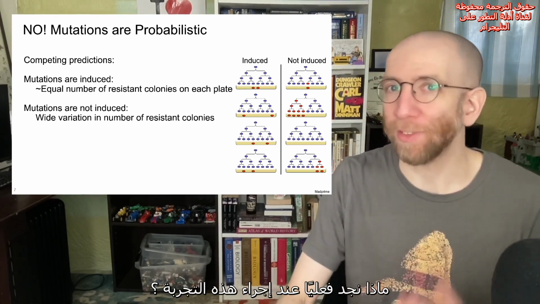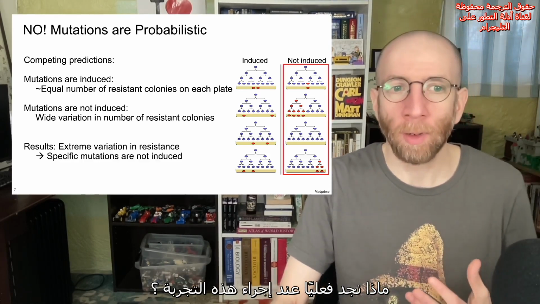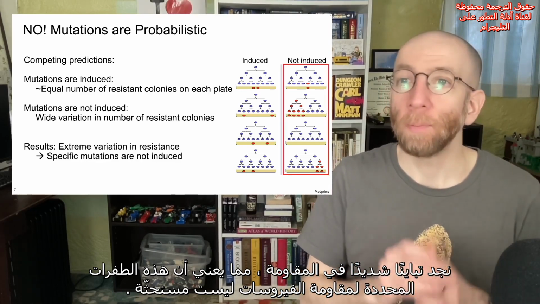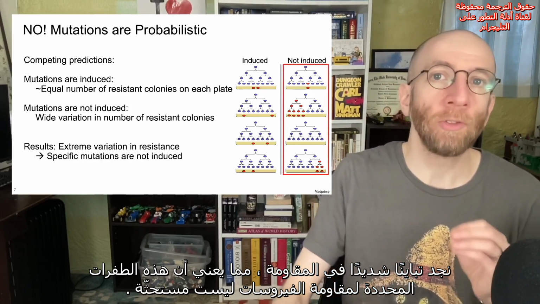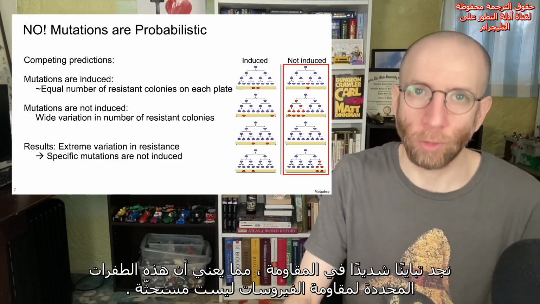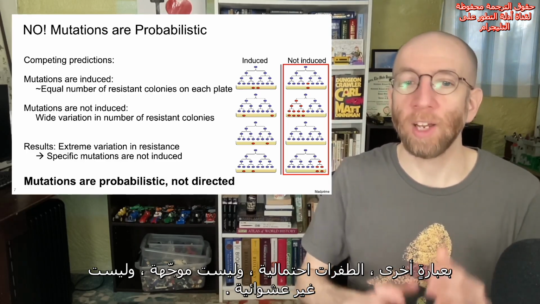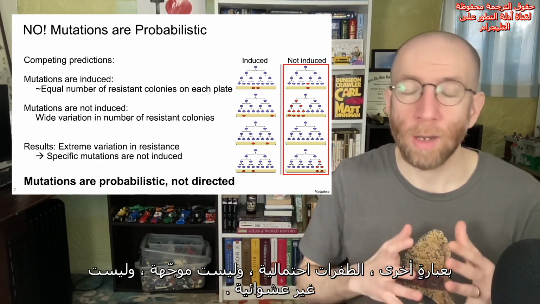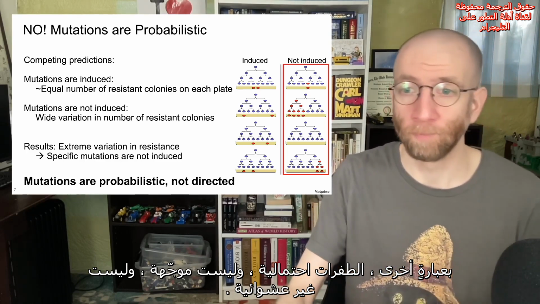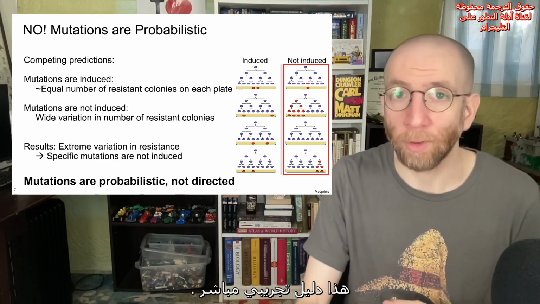What do we actually find when we do this experiment? We find extreme variation in resistance, meaning these specific mutations for virus resistance are not induced. In other words, mutations are probabilistic, not directed, not non-random. This is direct experimental evidence.